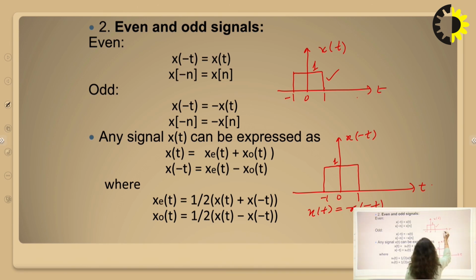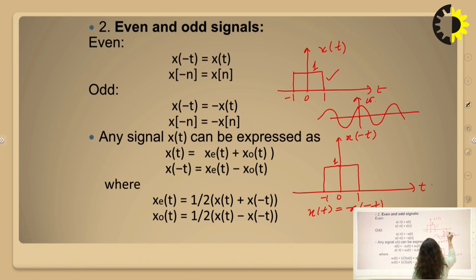Or we can take an example of a sinusoidal signal, a cos signal, like this. If we see cos t at the origin 0, we have the same signal. If we draw cos(-t), we get the same signal.